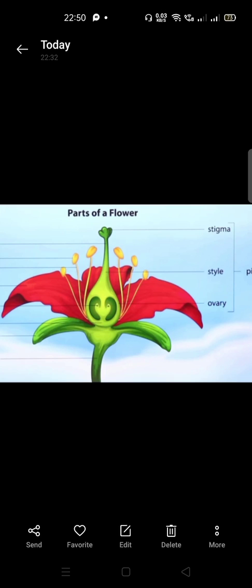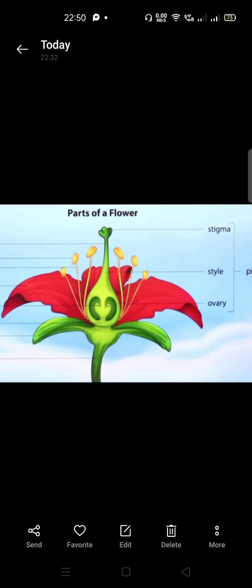If both the reproductive parts are present in the same flower, then such a flower is called a bisexual flower. But sometimes only one sex cell is present, either male or female, in one flower. If only one part of the flower is present, that is either androecium or gynoecium, then such a flower is called a unisexual flower. An example of it is papaya.